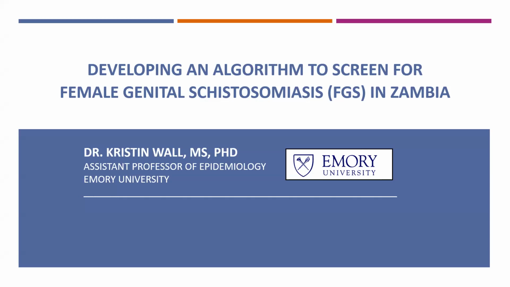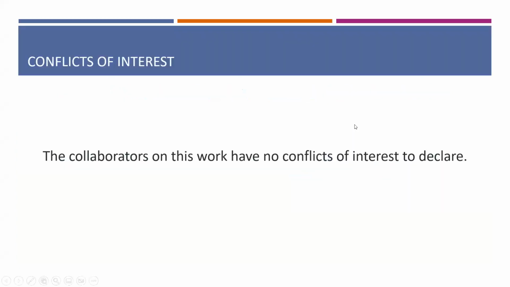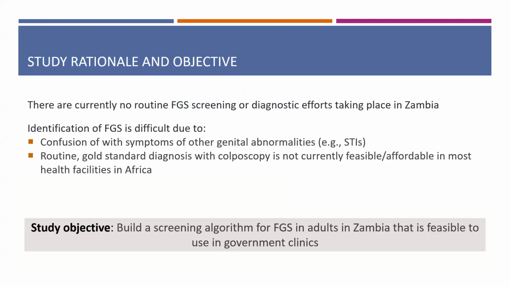My name is Kristen Wall, and I'm an assistant professor of epidemiology at Emory University. Today, I'm very excited to be presenting data from a DFID-funded study, the goal of which was to develop and validate an algorithm to screen for female genital schistosomiasis in Zambia. Neither I nor my collaborators have any conflicts of interest.